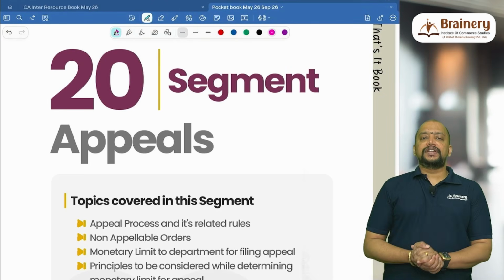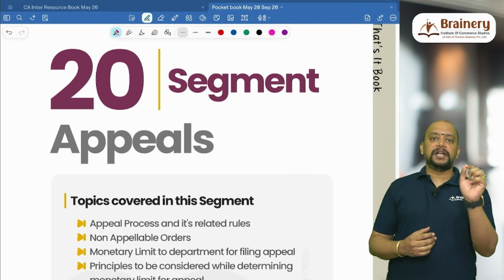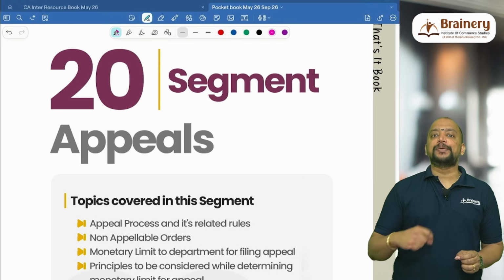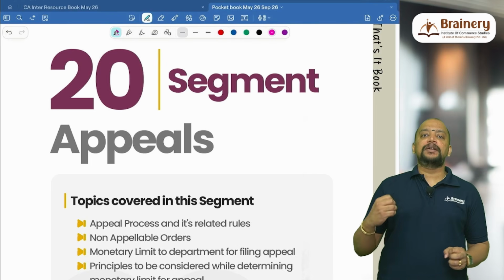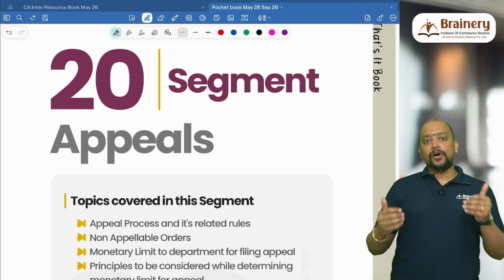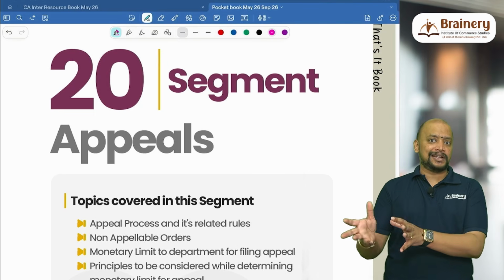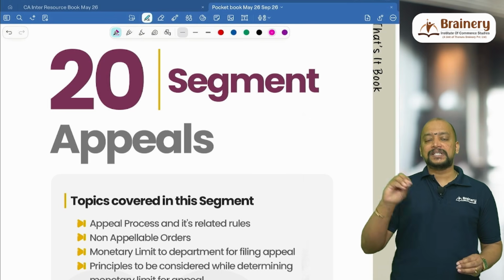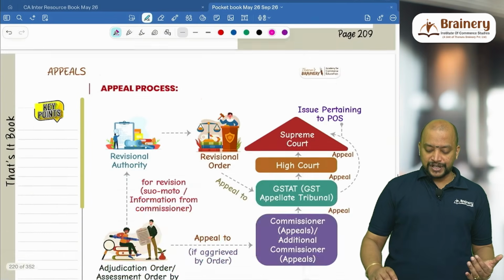We are now moving on to the next chapter, that is appeals under GST. In this appeals under GST, we have one important amendment that is related to pre-deposit. Also one more amendment related to the cases which can be handled by the principal bench. And on this pre-deposit, definitely there may be a question related to this in exam, as well as the time limits which are there in this appeal chapter is also very important. So let's proceed to the discussion related to this.